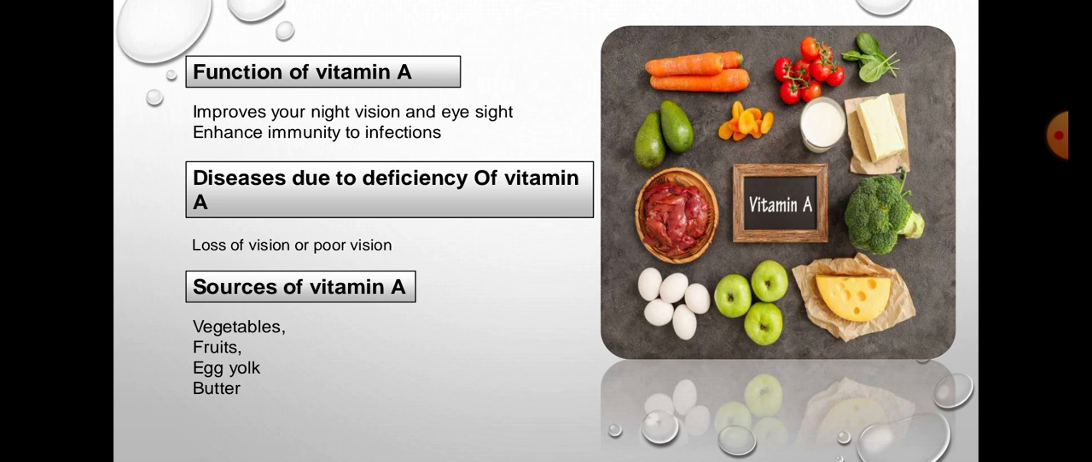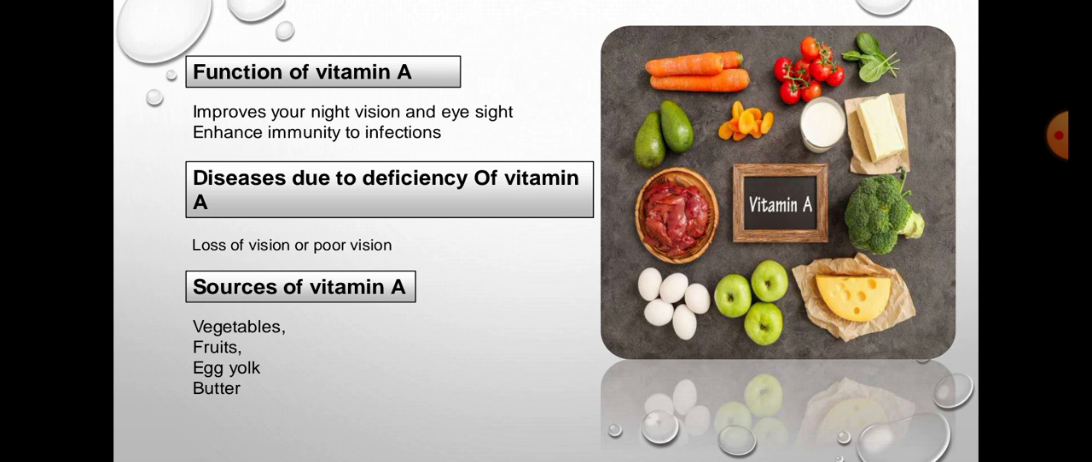It improves your night vision and eyesight, and enhances immunity to infections. First of all, it's very good for your eyesight. If you take foods rich in vitamin A, it will help your eyesight and night vision. You'll have strong eyesight and strong night vision, and enhanced immunity to infections. It improves the ability to resist diseases and helps you fight them.